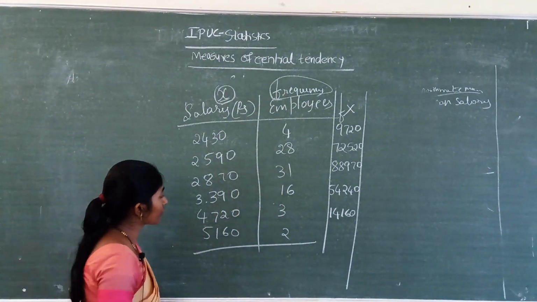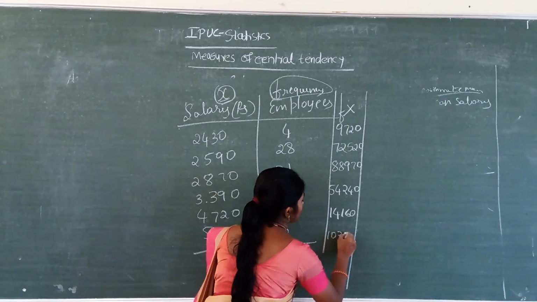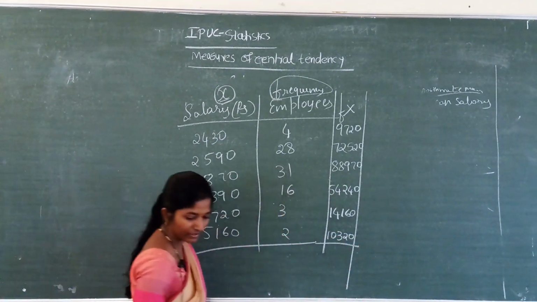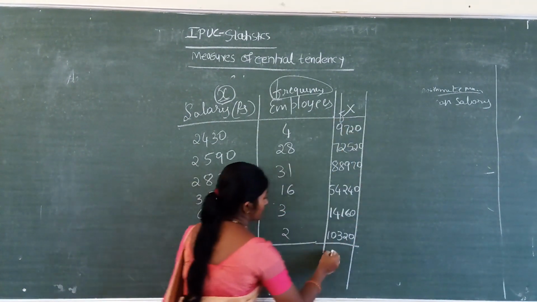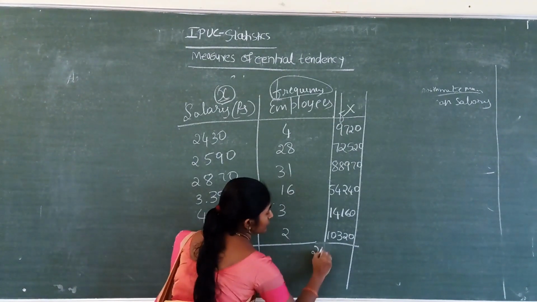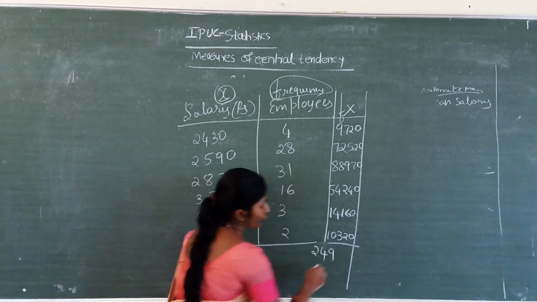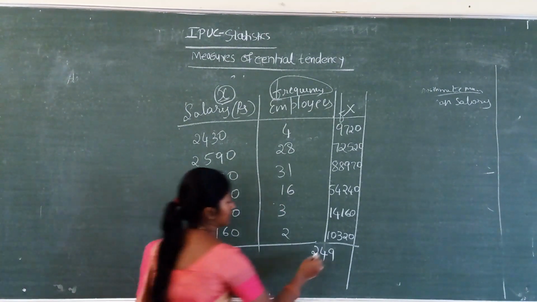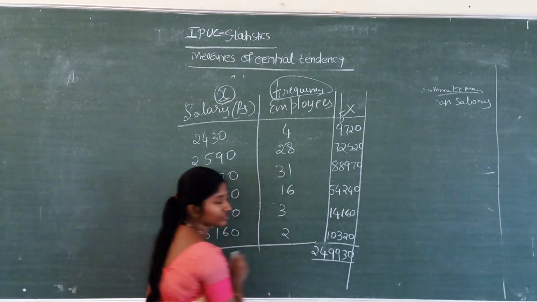Then 5160 into 2, our answer 10320. Add all these values, we get the answer 249930.